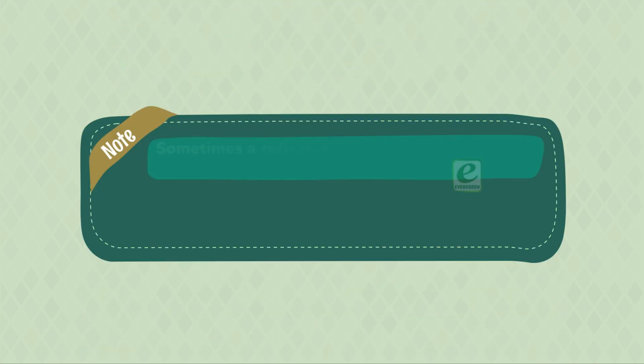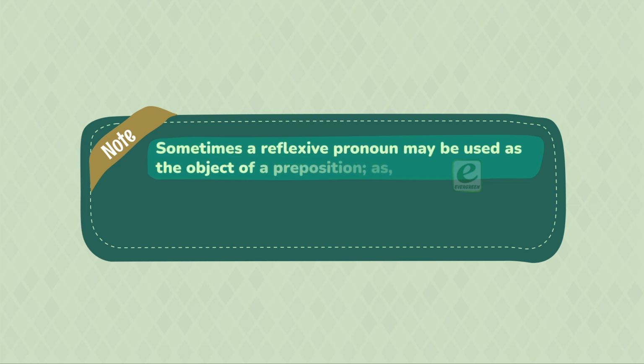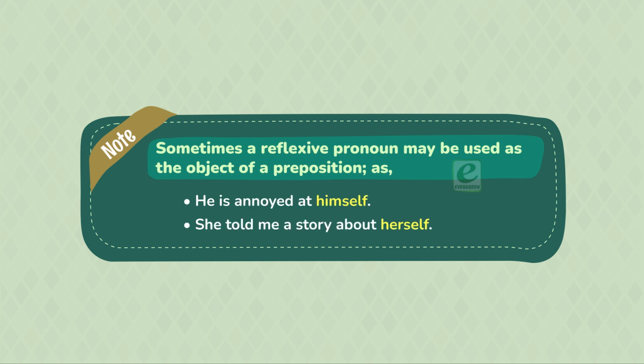Note: sometimes a reflexive pronoun may be used as the object of a preposition, as: He is annoyed at himself. She told me a story about herself.